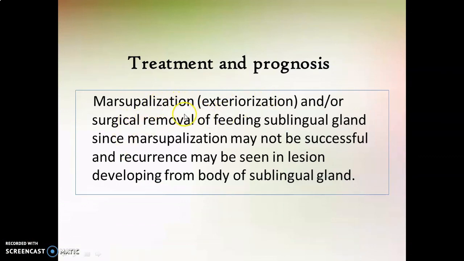Moving on to the treatment of ranula, it is usually treated by marsupialization and or surgical removal of the feeding sublingual gland. Because if you do marsupialization alone, there might be recurrence. So it is advised to remove the offending gland as well. It is important to remove the sublingual gland and duct to prevent recurrence if the ranula is originating from the sublingual gland. So that's all about mucocele and ranula. Thank you.